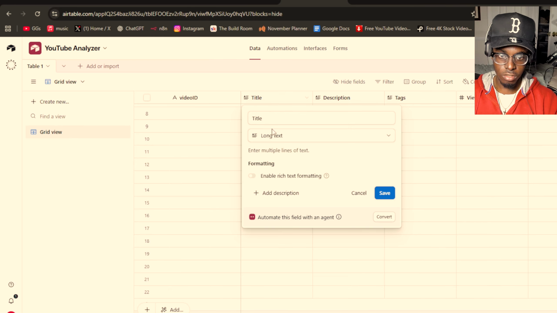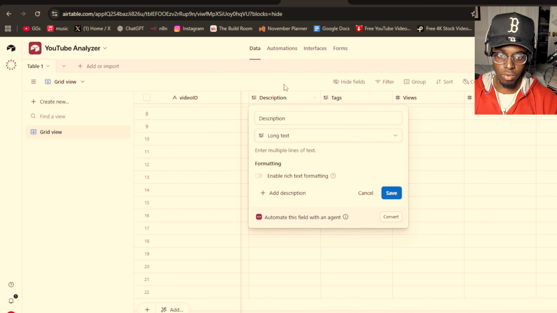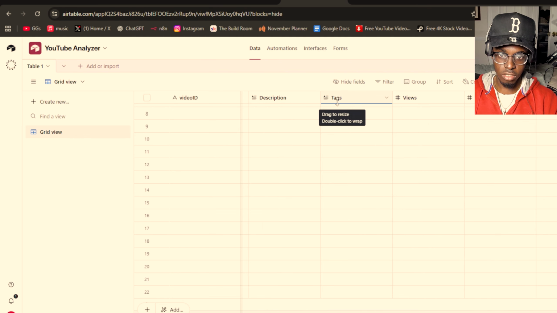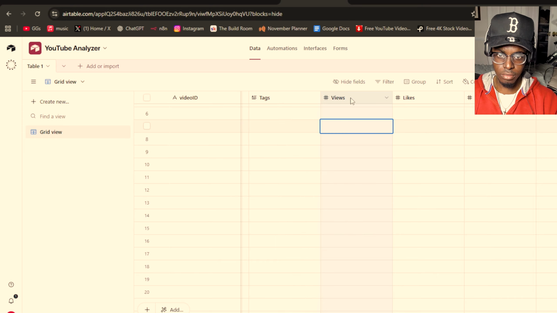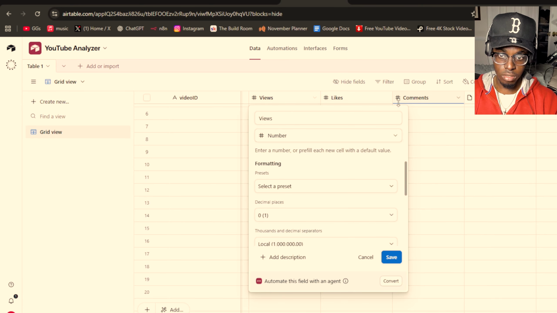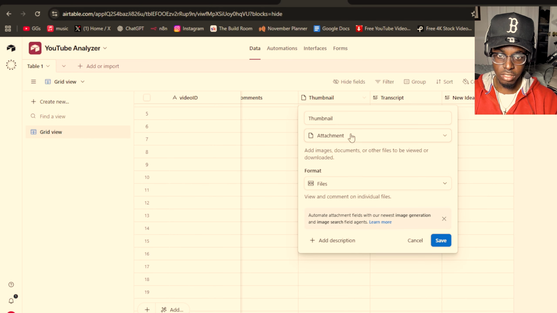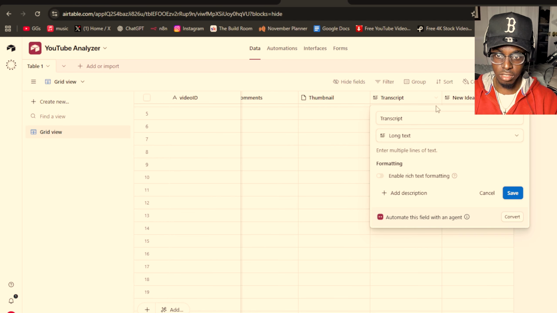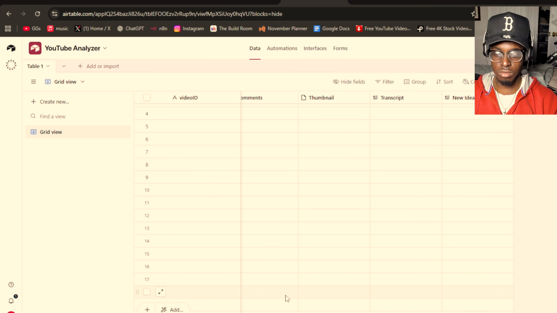So edit field, long text, make sure it's the right one. This one's long text, description is long text, tags is long text, views is number, comments is number, thumbnail is attachment, transcript is long text, and then new ideas is long text. So just copy that and you'll be good.